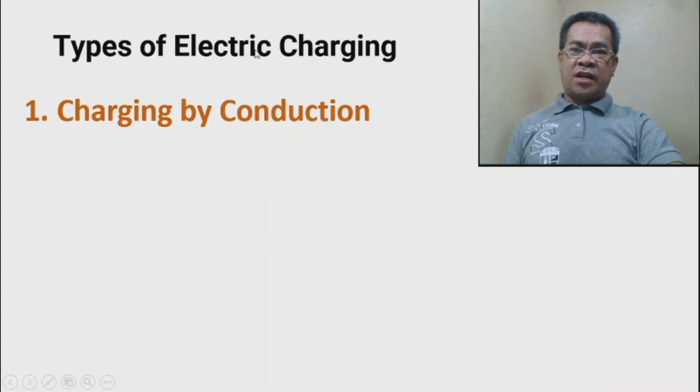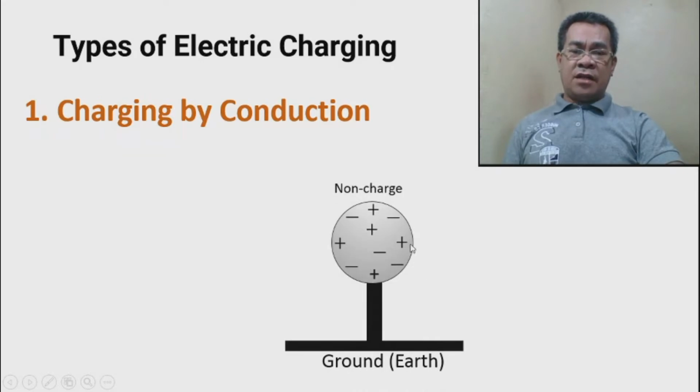Again, we have two types of charging. One is charging by conduction. From the word conduction, there must be a contact. One particle is charged, the other is to be charged. For example, I have this object, which is the material to be charged.